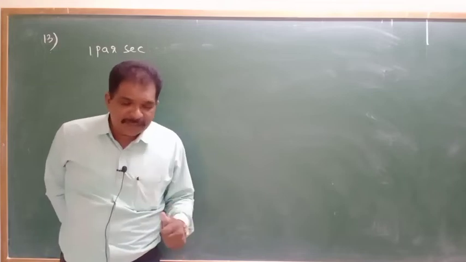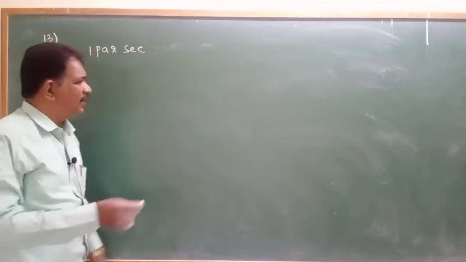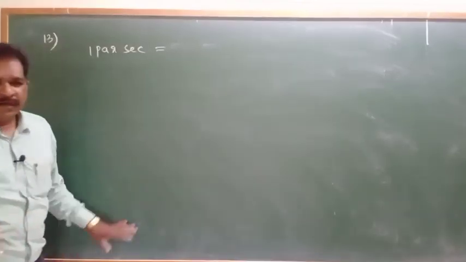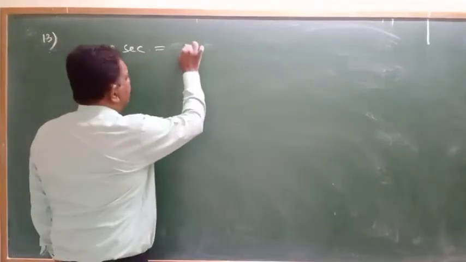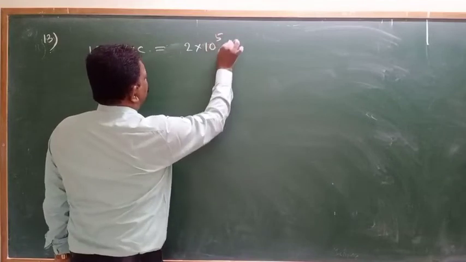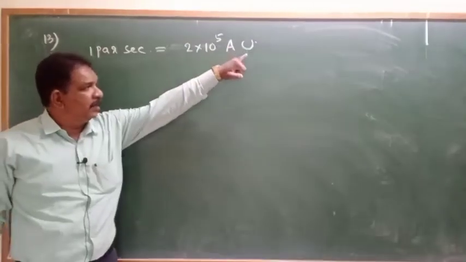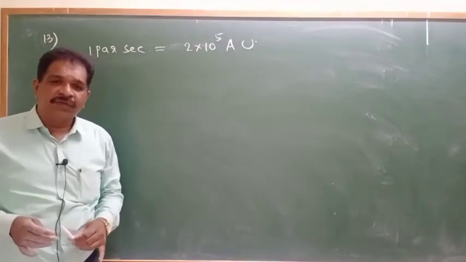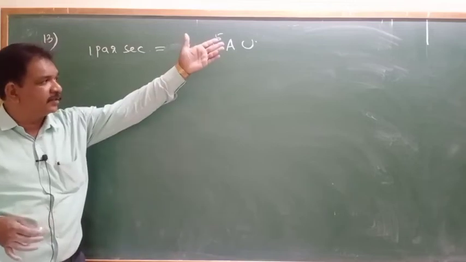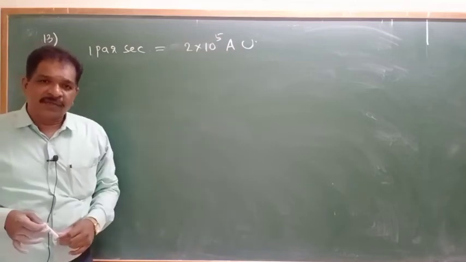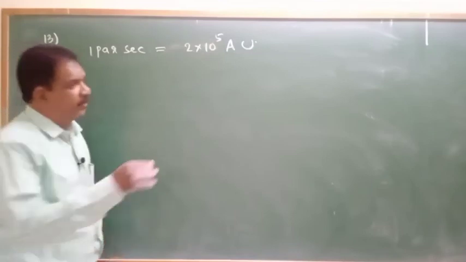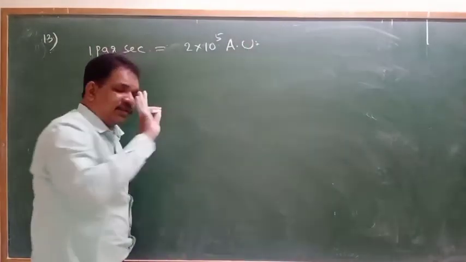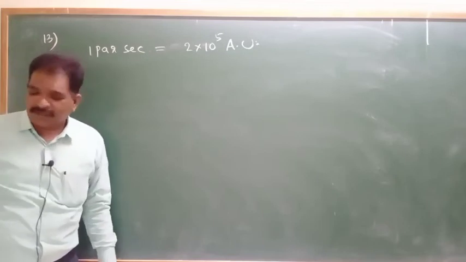Okay. Parsec and astronomical unit, what is the relation? For that no formulas or anything are required. Just remember the relation, that is more than enough. 1 parsec is equal to 2 into 10 power 5 astronomical units. This is also another unit to measure very large distances. We will measure in terms of astronomical units also. 1 parsec is equal to 2 into 10 power 5 astronomical units. That is enough. Remaining unnecessary knowledge is not required.